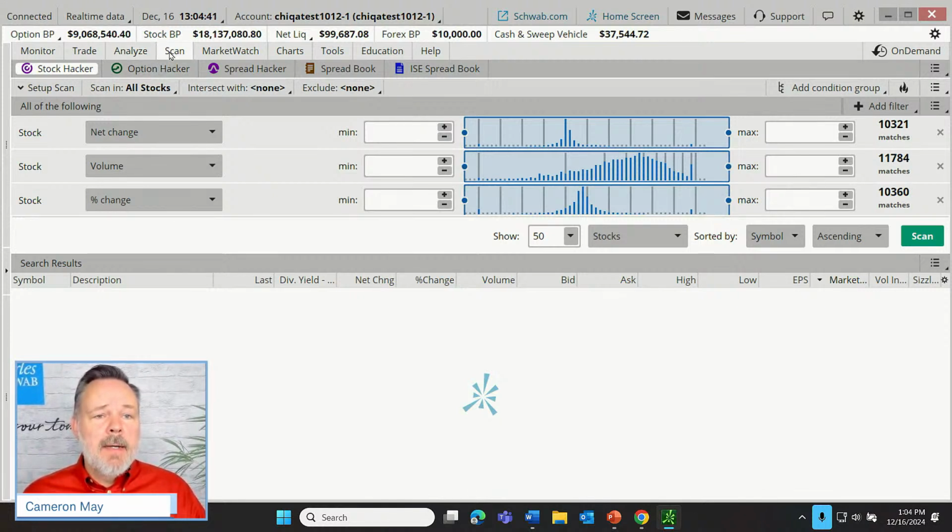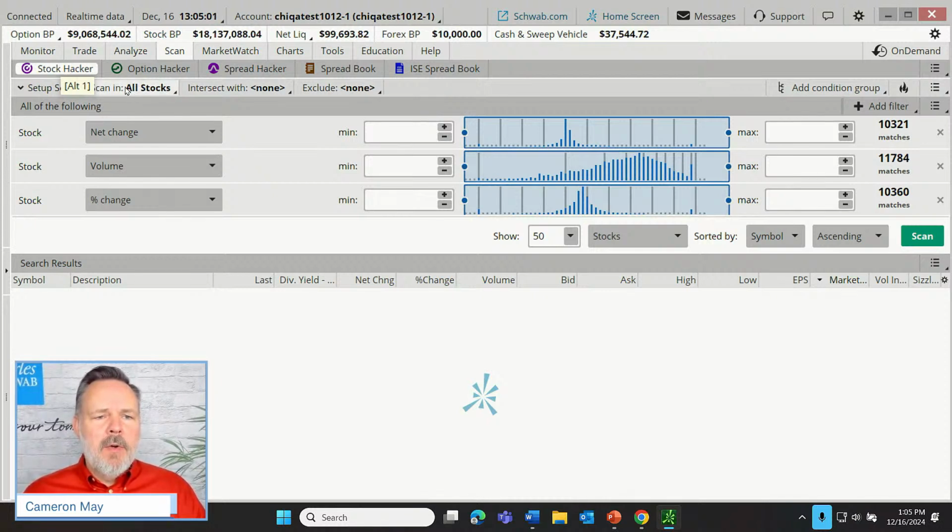There are other scan features that are available on desktop. If we were, for example, looking for options, maybe we'd use the option hacker. But for today, we're going to be looking for stock potential example characteristics. So we're going to make sure that we're on the stock hacker.